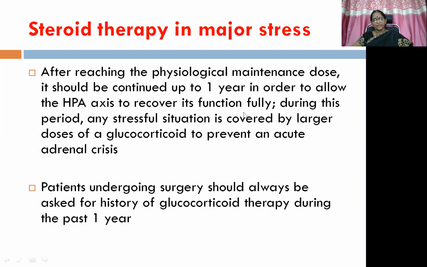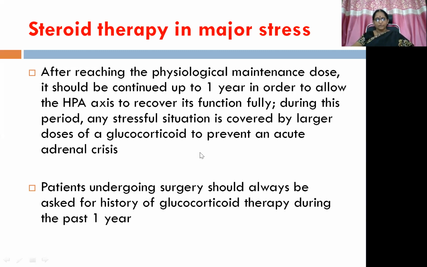Because in major stress we are using high doses, then bringing down to the physiological maintenance dose, and there is a possibility of HPA axis suppression, this physiological maintenance dose has to be continued for 1 year because there is no endogenous secretion of cortisol within the body. So this exogenous administration of the maintenance dose will take up the role of the endogenous cortisol. Any stressful situation is covered by large doses of glucocorticoid to prevent an acute adrenal crisis. Patients undergoing surgery should always be asked for a history of glucocorticoid therapy during the past 1 year to know whether there is HPA axis suppression or not.